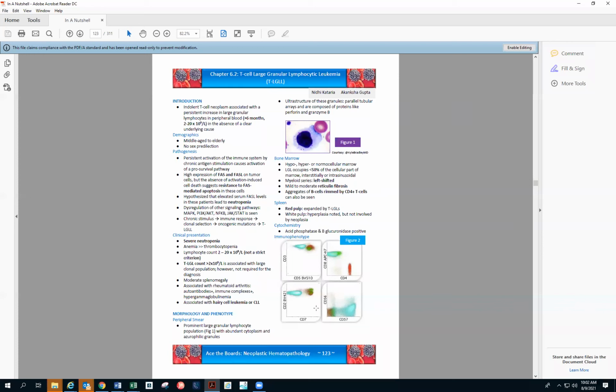And CD2 is positive, CD7 is downregulated. So CD5 is downregulated, CD7 is downregulated, positive for 57, positive for 8, and positive for 16 as well. And then the other T cell markers like 2, 3 will be there. So this is a quick brush up of LGL.